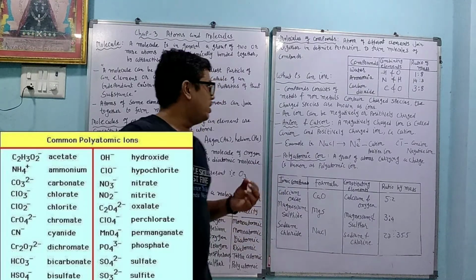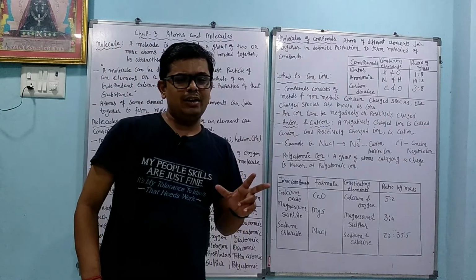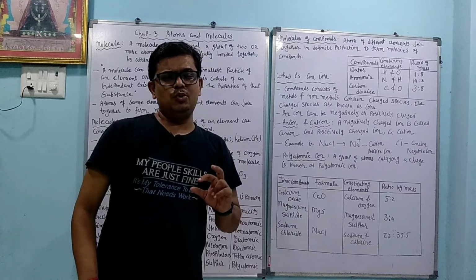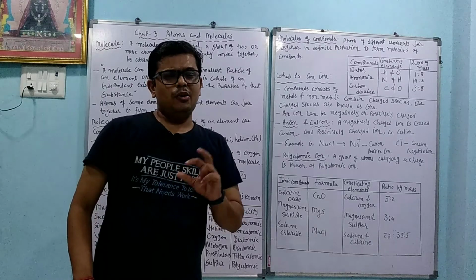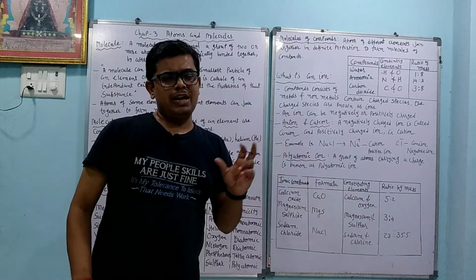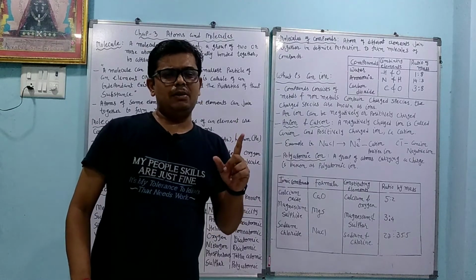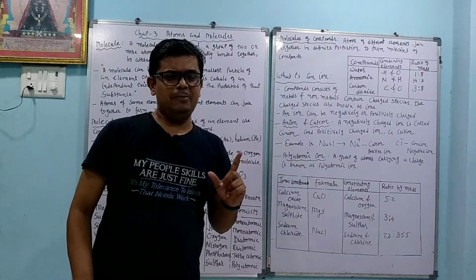So today, dear student, we learn about molecules. Molecules are of two categories. The same type of atoms make the molecule, like oxygen O2, ozone O3, chlorine Cl2. If two atoms are present, they are called diatomic. If three atoms are present, they are called triatomic. If a single atom is present, like helium, neon, argon, krypton, xenon, then they are called monoatomic.